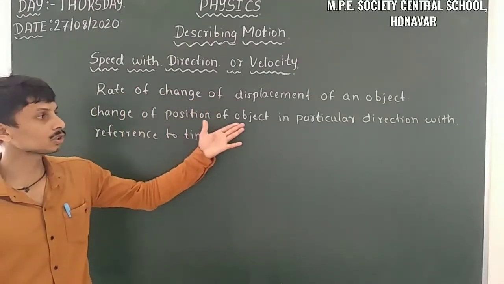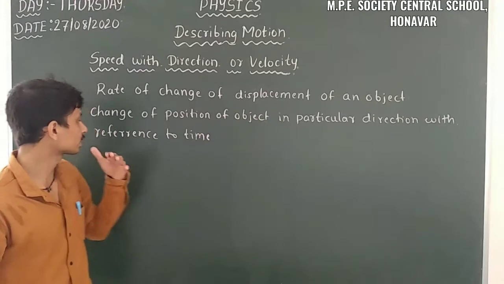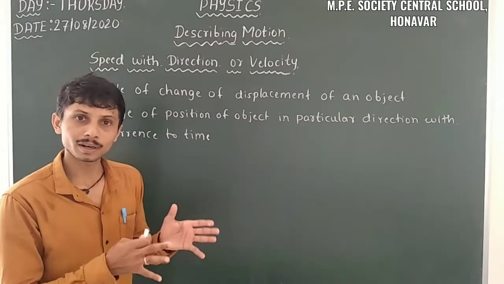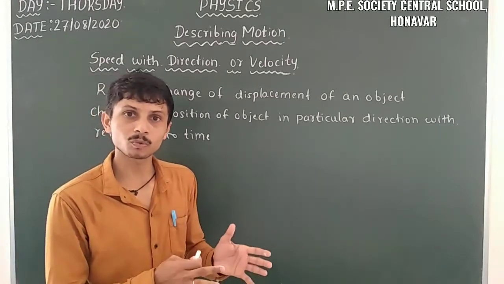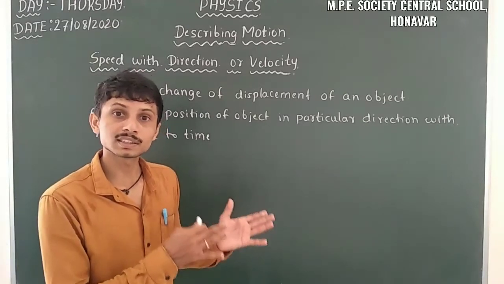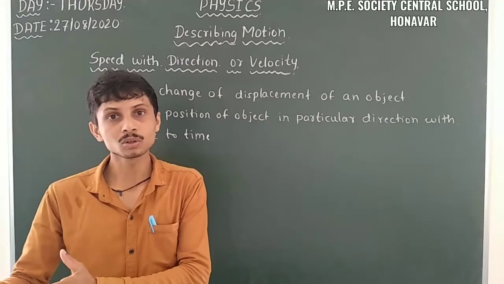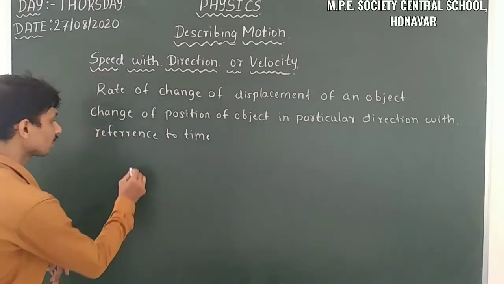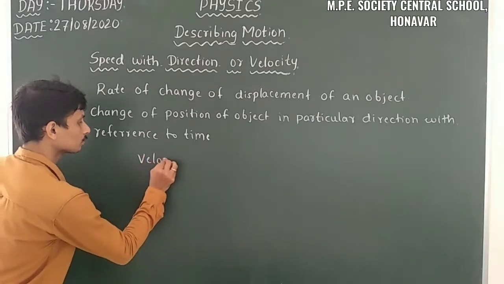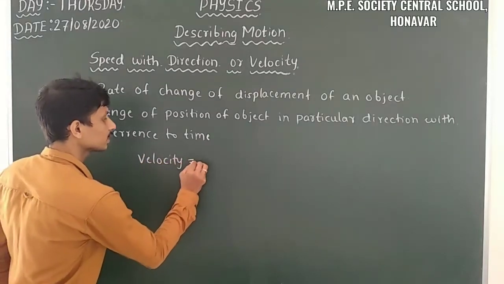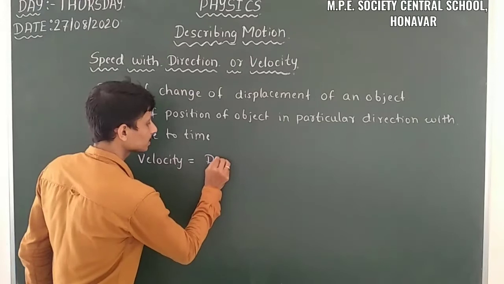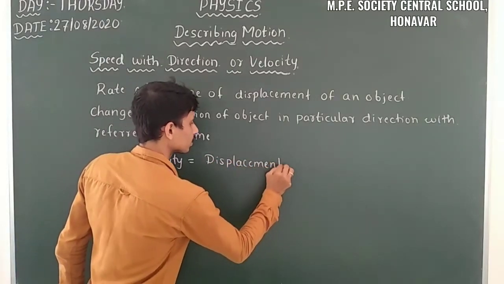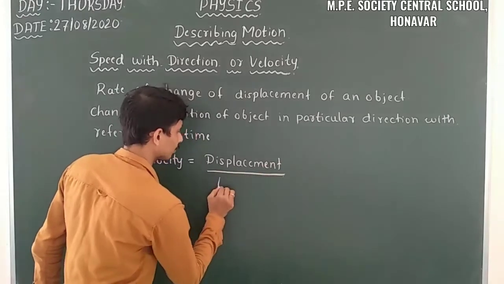So change of position of an object in a particular direction with reference to time. This is one and the same as the rate of motion, but here the distance traveled changes into displacement. The similar quantity is there, that is velocity is equal to displacement divided by time taken.